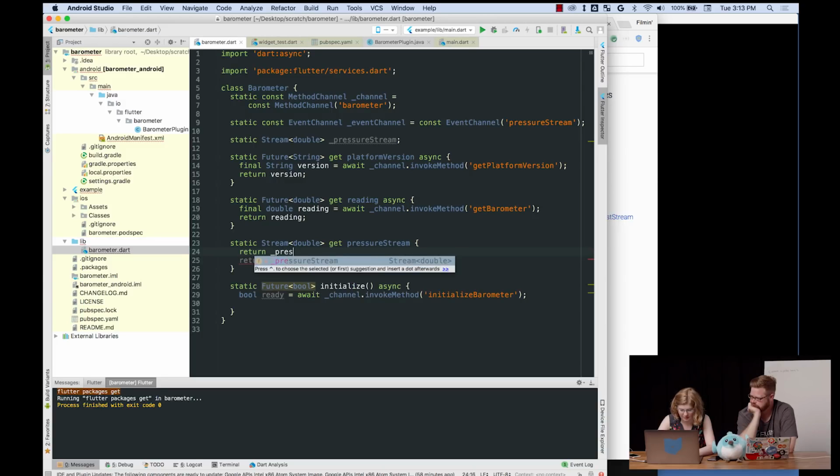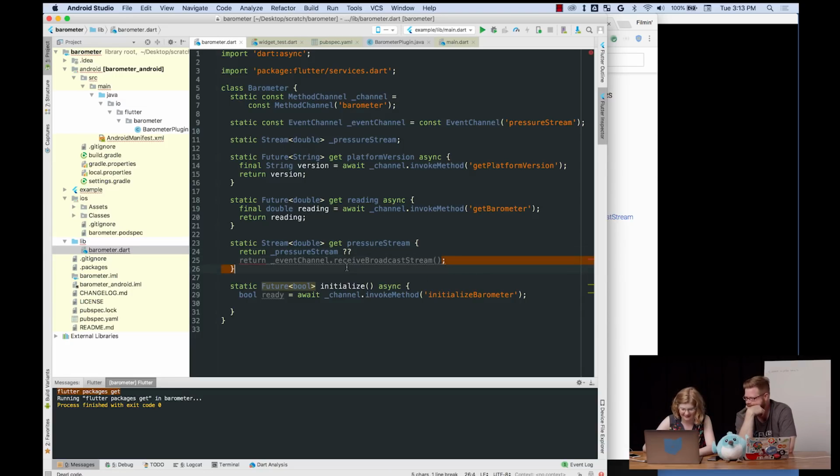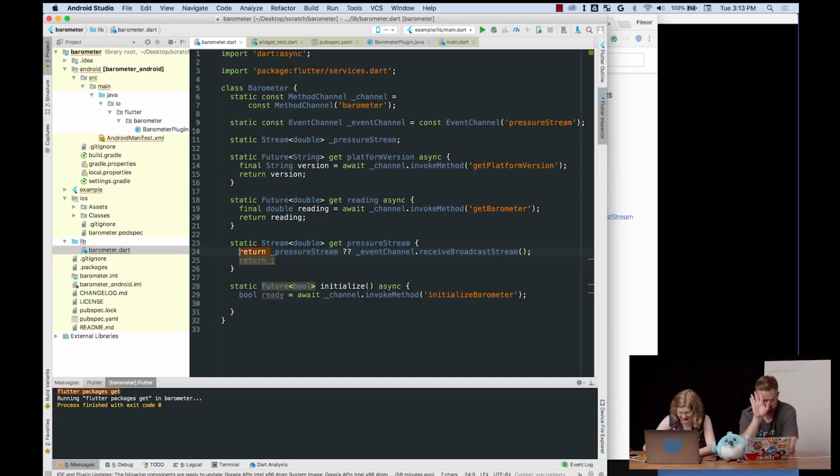Return pressure stream if not null, and then we're gonna call this thing. So wait, we need to assign that. Okay.